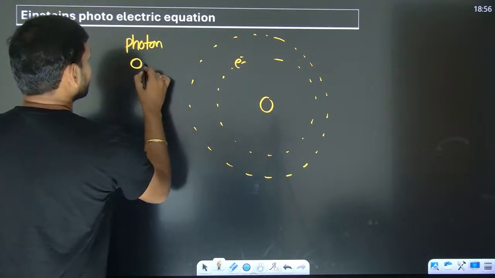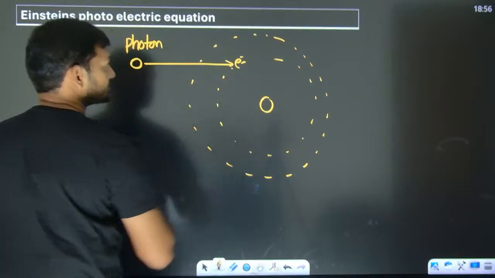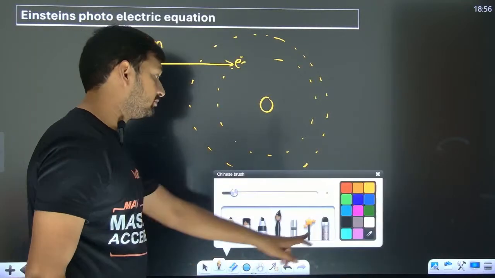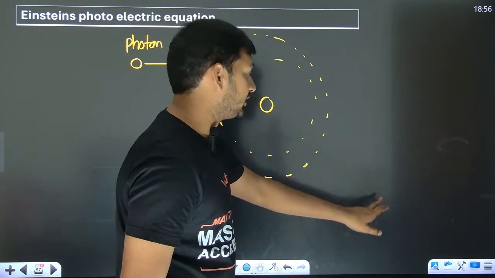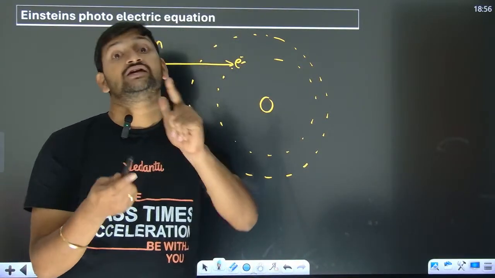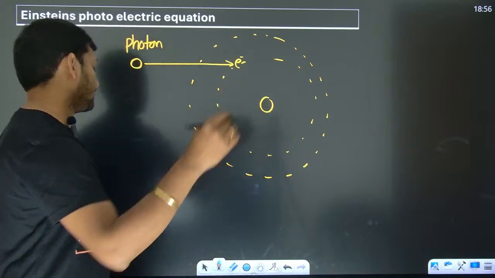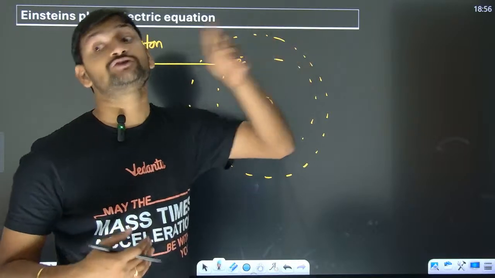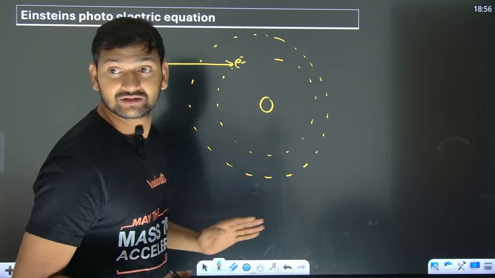So this photon goes and hits this, and it gives the energy to it. From conservation of energy, always keep in mind the photon interactions. In photon interactions, you can conserve the energy as well as momentum both. Now I'll talk about conservation of energy. Not I, Einstein was talking about conservation of energy.